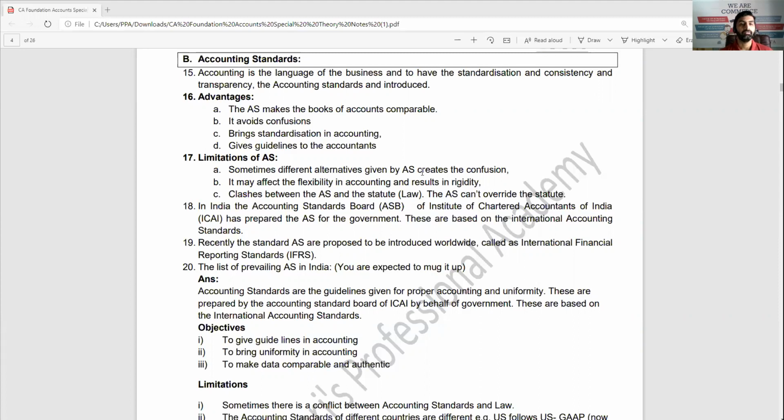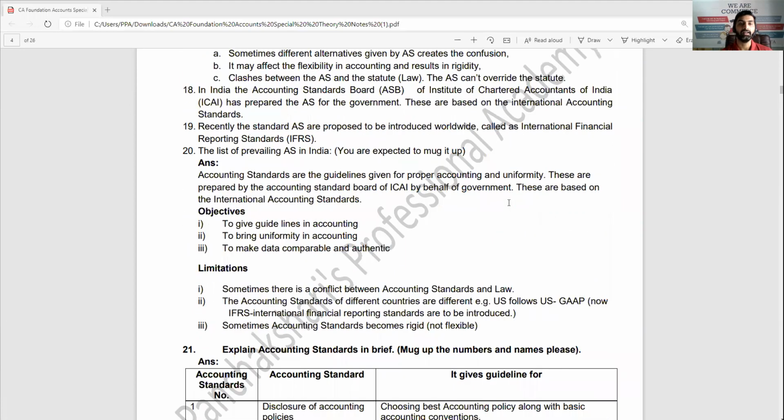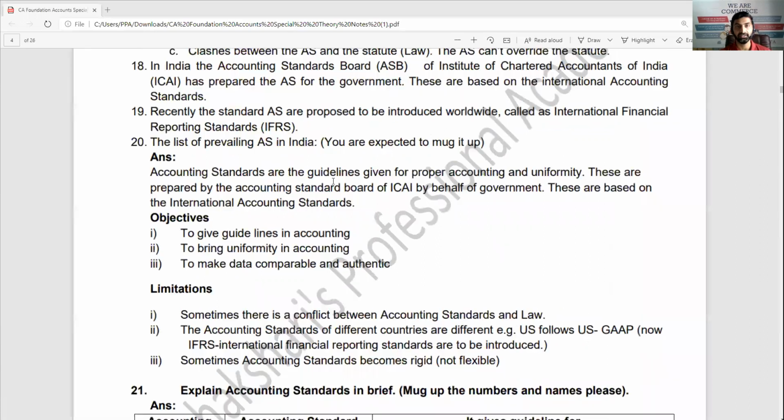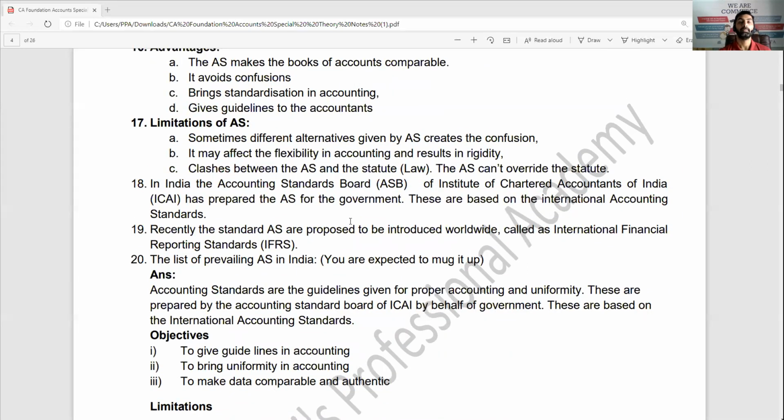Now, what is the situation in India? In India, the Accounting Standard Board, ASB of ICAI, has prepared the accounting standards. These are based on international accounting standards. The international accounting standards are applicable all over the world, but are modified as per the requirements or conditions of a country. But now IFRS has been introduced, that is International Financial Reporting Standards, and it's a very good attempt to standardize accounting standards in all the countries. Recently, the accounting standards are proposed to be introduced worldwide and called IFRS.